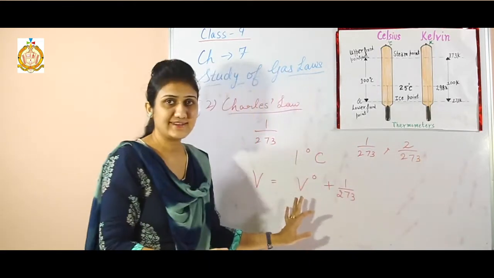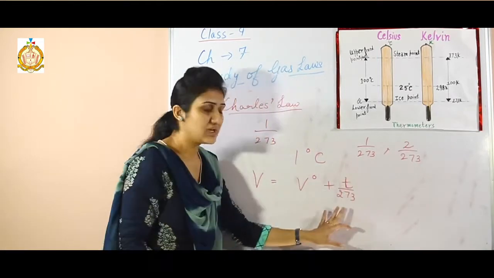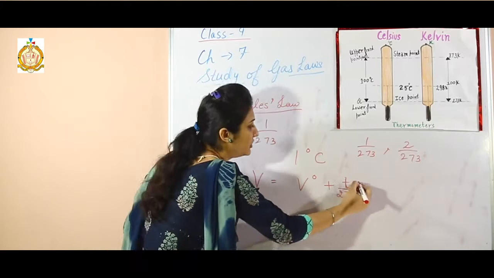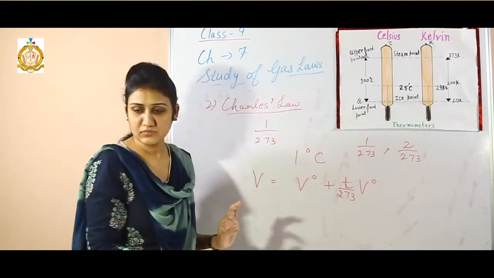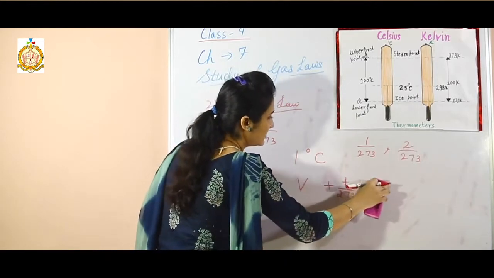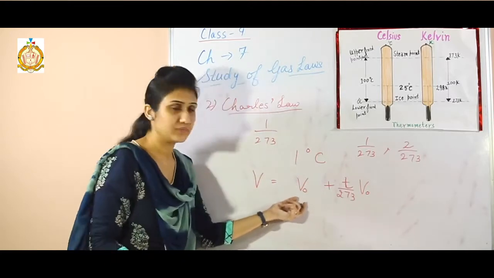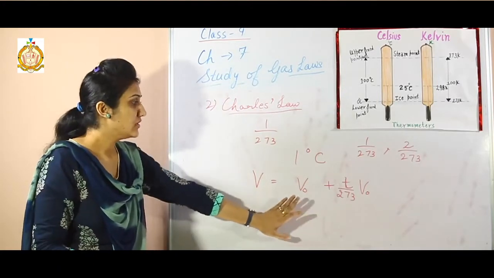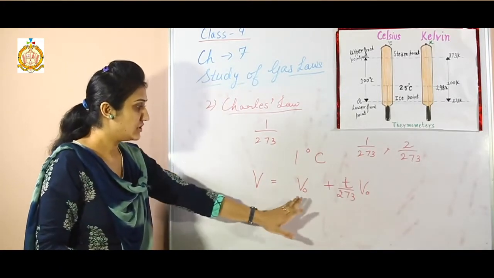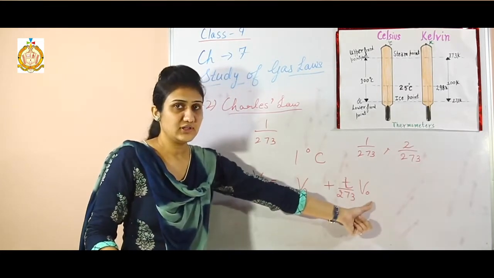So if there is T degree rise in temperature, we can write T/273 of initial volume. Here it is not superscript but subscript. Subscript means zero, that is initial volume. So the change in volume equals the initial volume plus T/273 of its initial volume.